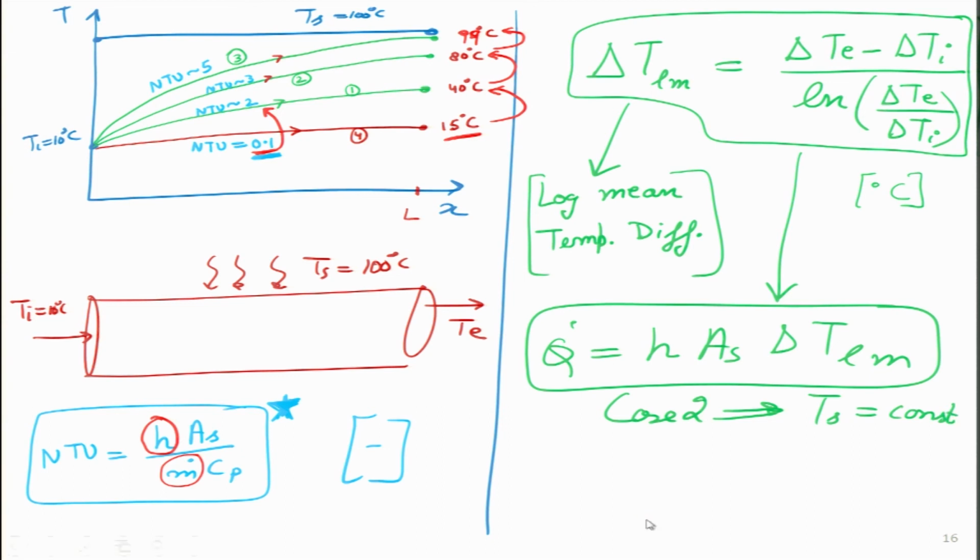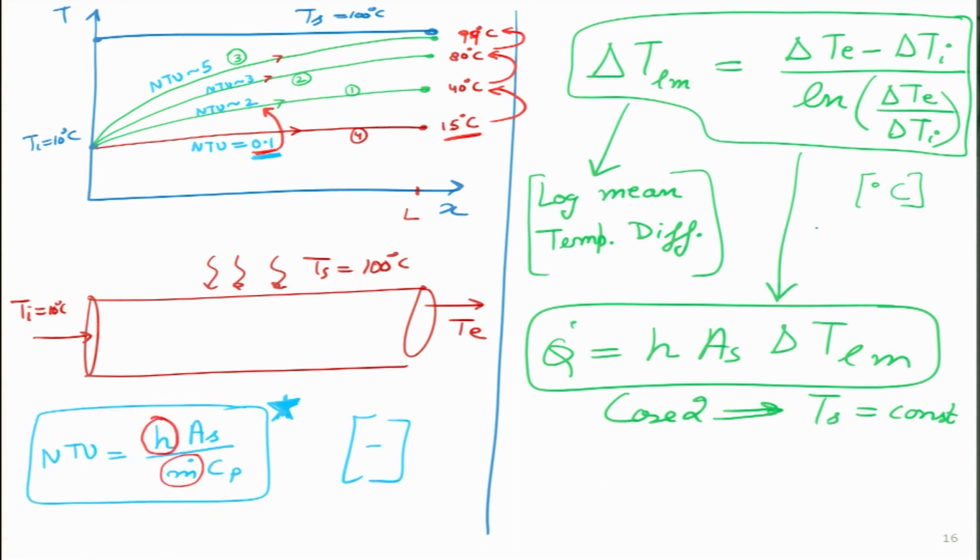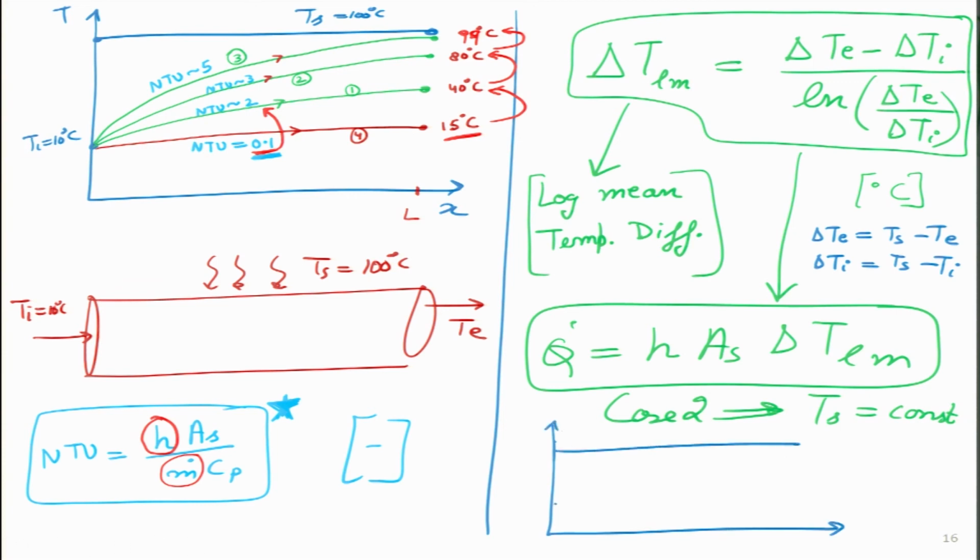And let me also define this delta Te and delta Ti. This is very easy to define. Delta Te is simply Ts minus Te, delta Ti is simply Ts minus Ti. So, what it tells me graphically over here is that Ts always remains constant, and this thing was going on exponentially over here. So, how do I calculate this log mean temperature difference?